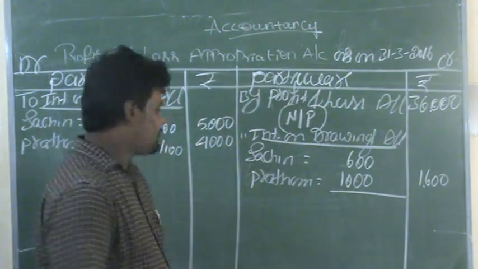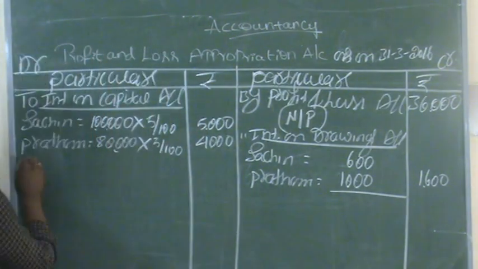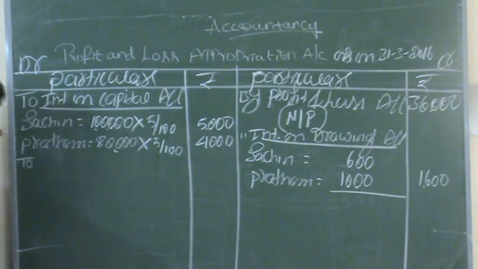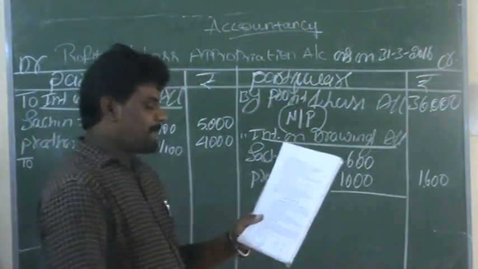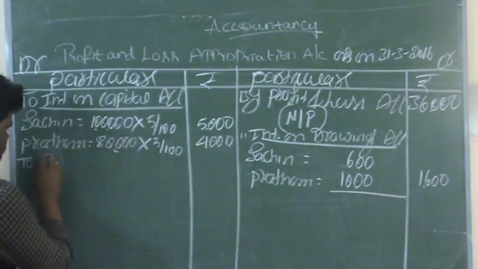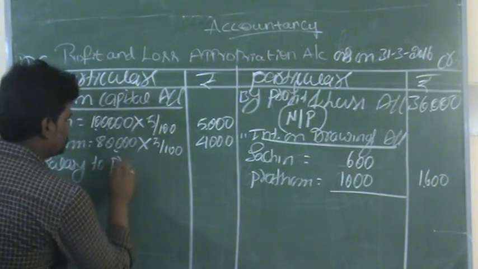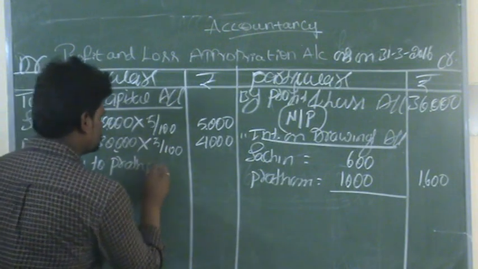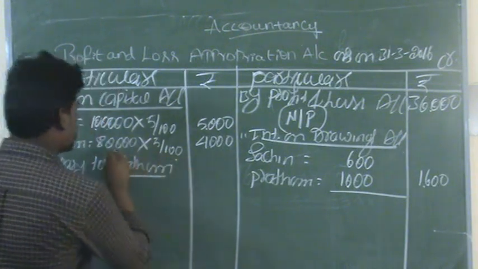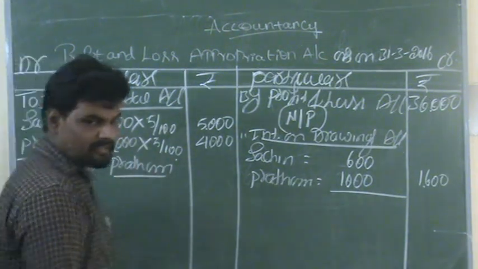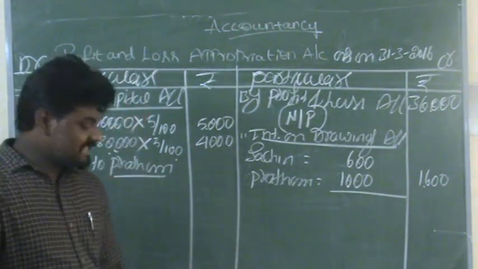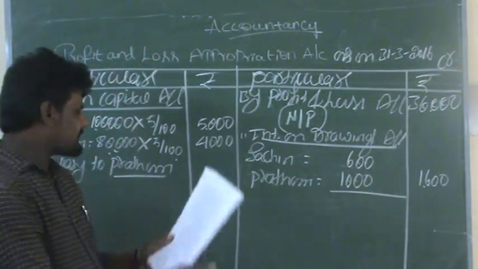We record it in the debit side, to salary to Pratham. The annual salary of Pratham is 6,000 rupees.